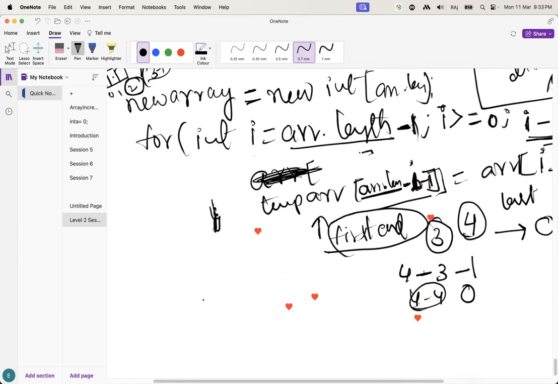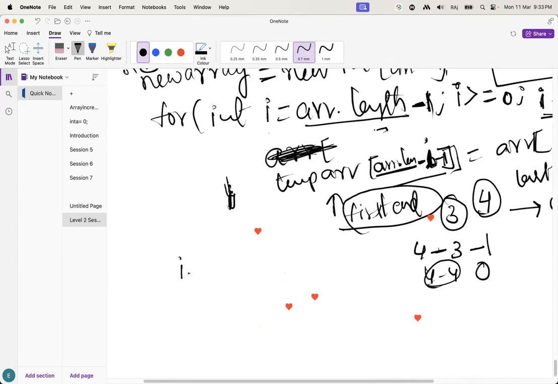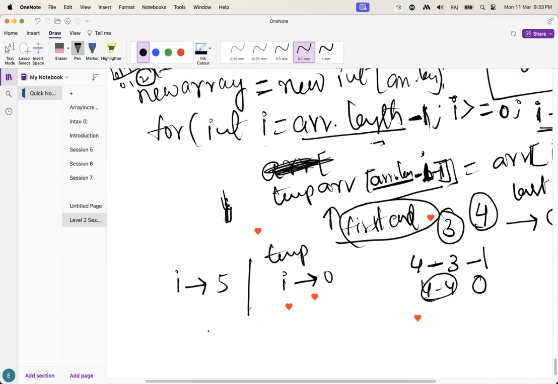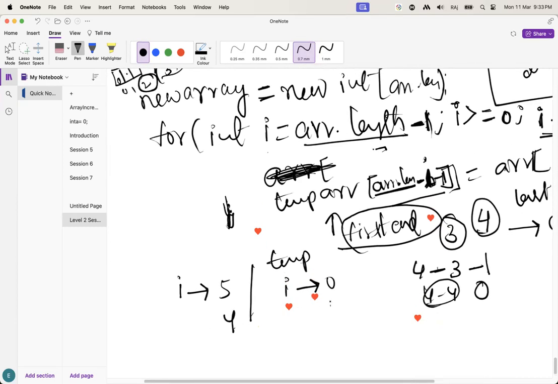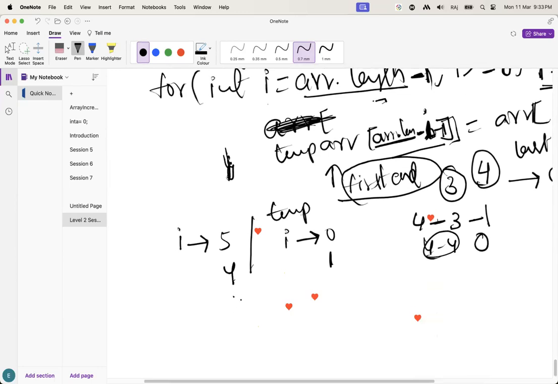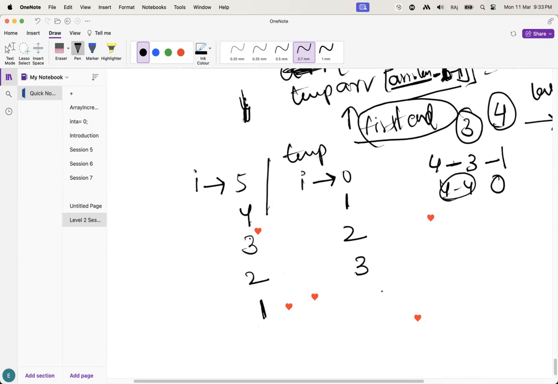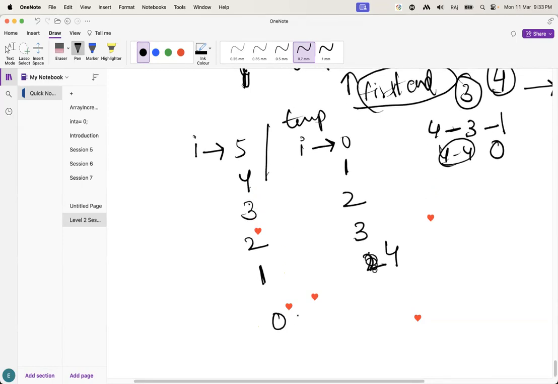So how are the values going to be stored? Let's suppose i value is 5, in the temporary array it is going to be index 0. If i value is 4, it is going to be 1. If it is 3, it is going to be 2. 2 will be 3, 1 will be 4, and 0 will be 5. Guys, understand this one?